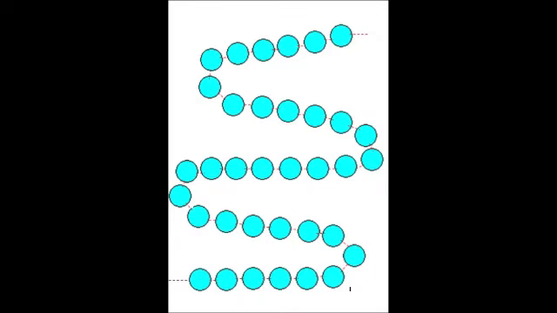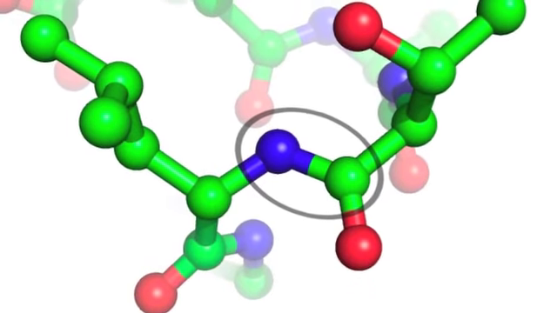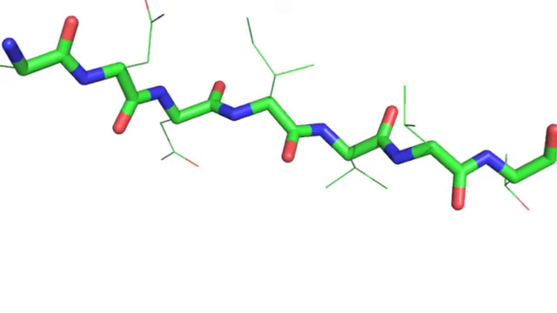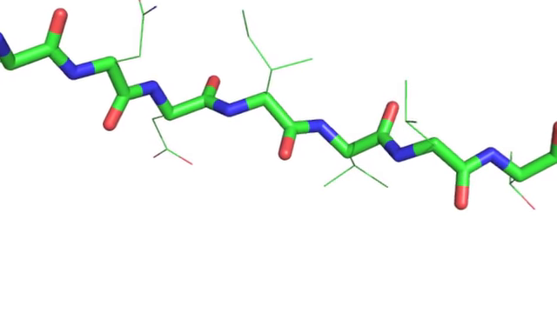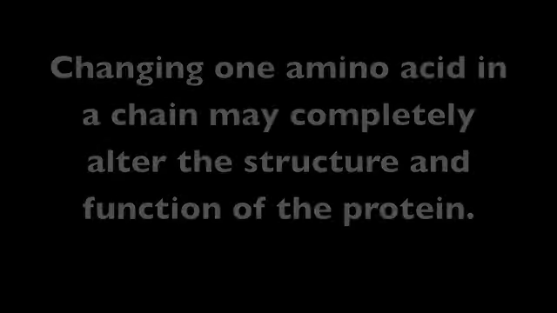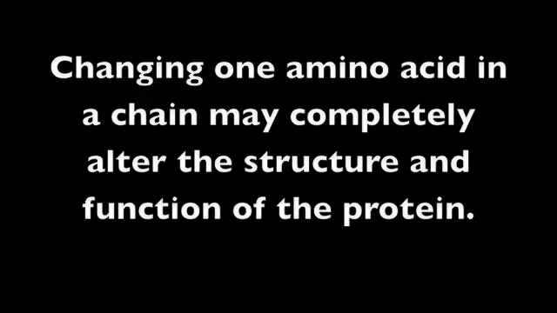The primary structure is a simple chain of amino acids attached by peptide bonds. Polypeptide chains may include hundreds of amino acids. The primary structure determines the next 3 levels of protein organization. Changing one amino acid in a chain may completely alter the structure and function of the protein.